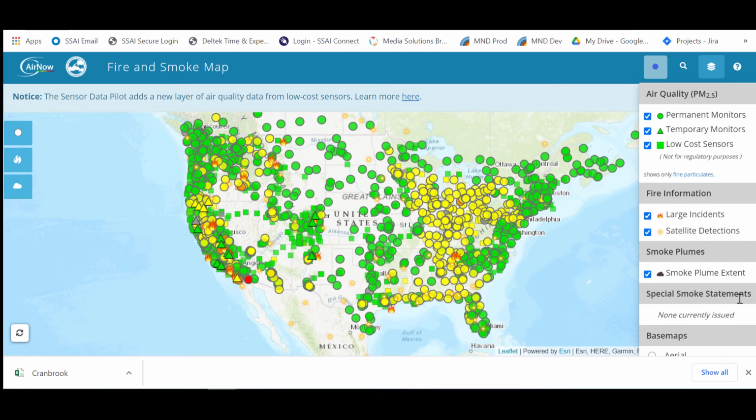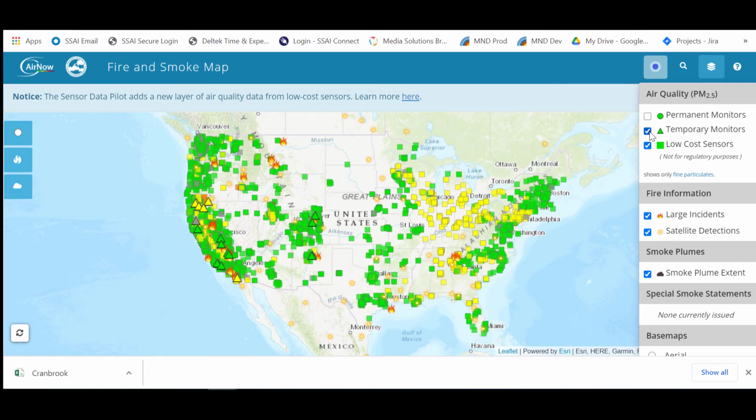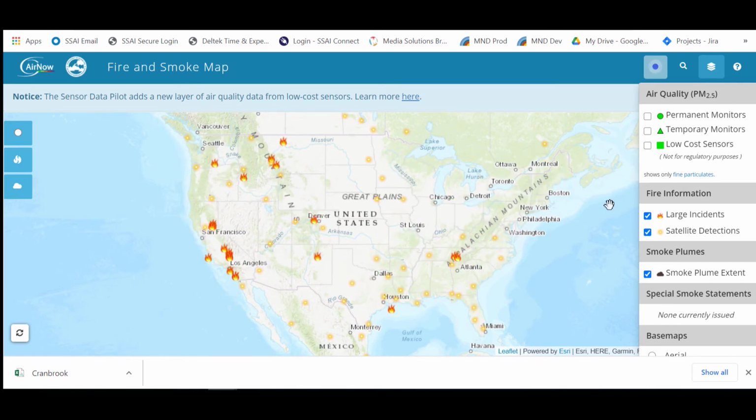If I click on the layers over here, there are permanent monitors, temporary monitors, and low-cost sensors. I'm going to turn all of them off right now just so we can see. Now we have large fire incidents and satellite detected fire incidents. I'll turn those off and I'll turn the smoke plumes off, okay? So we can see the large fires and where the satellites have detected fires. Today is not a day that has a lot of smoke activity.